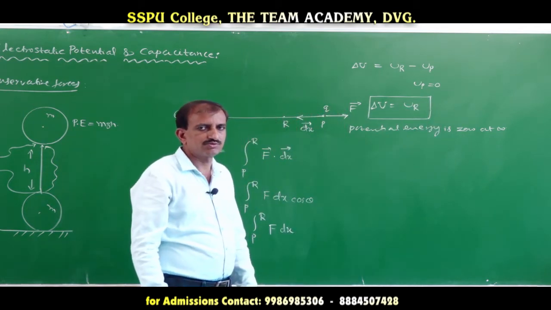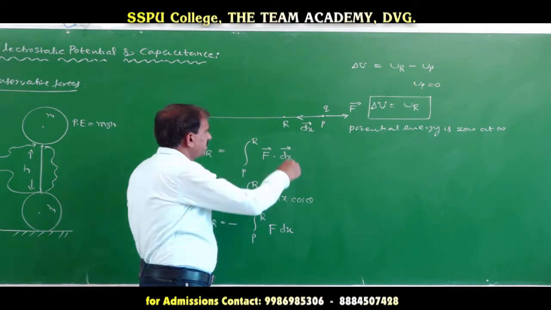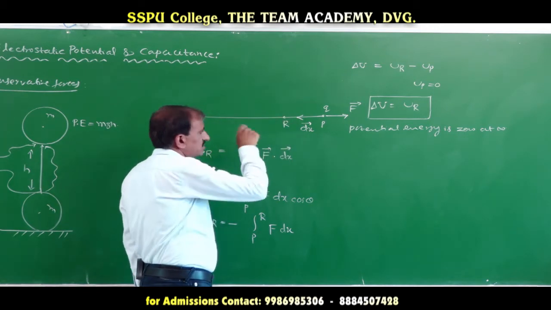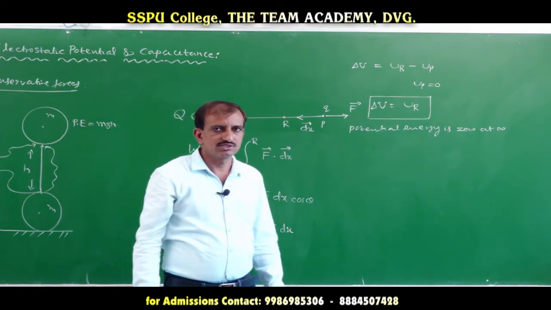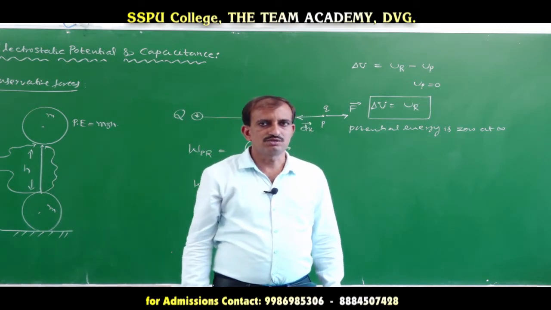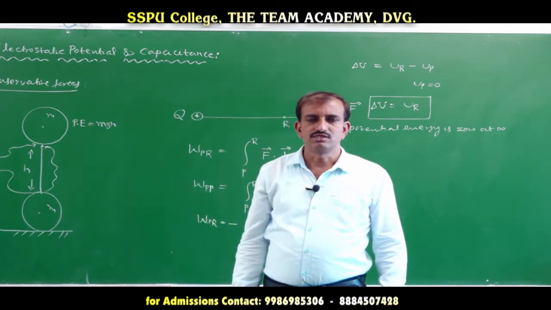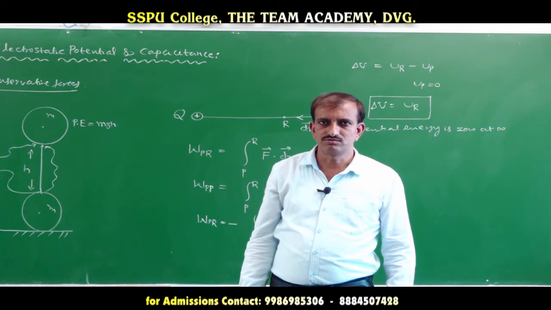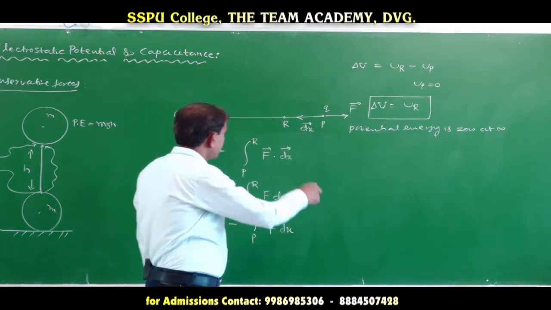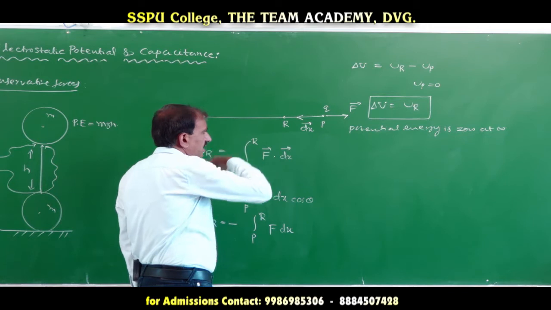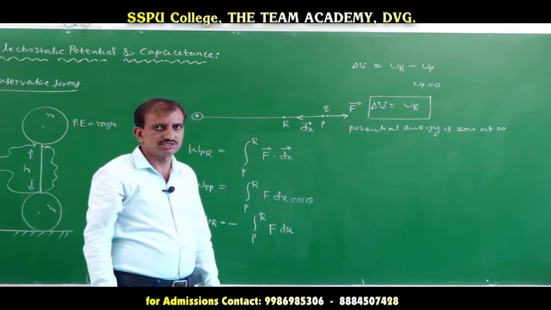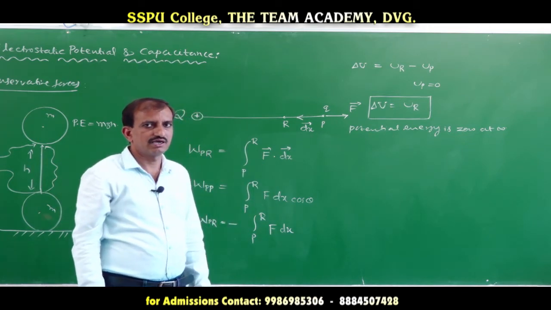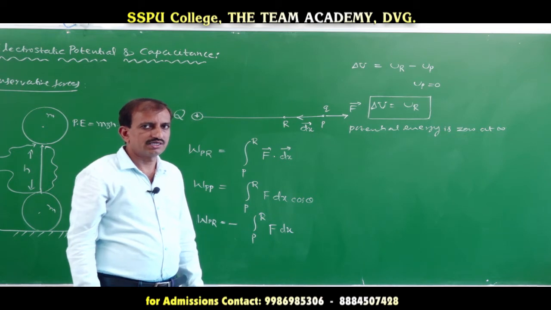So the potential at a point in an electric field is defined as the amount of work done in bringing a charged particle from infinity to that point against the electrostatic force. This is called the potential energy at a point in an electric field.